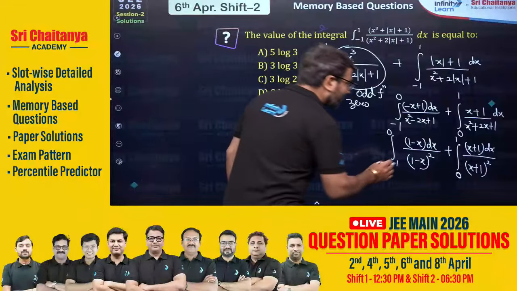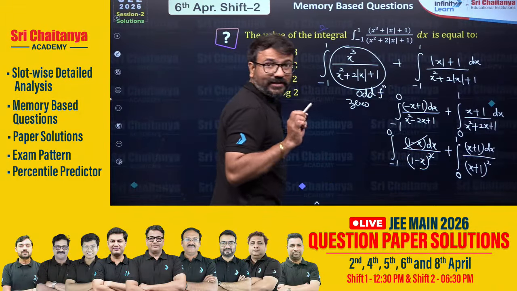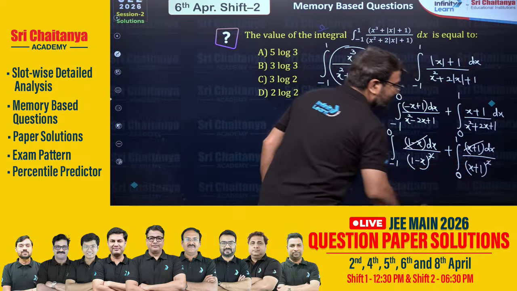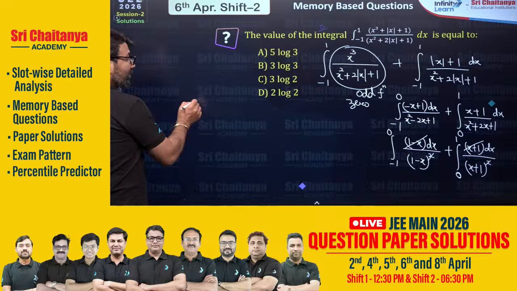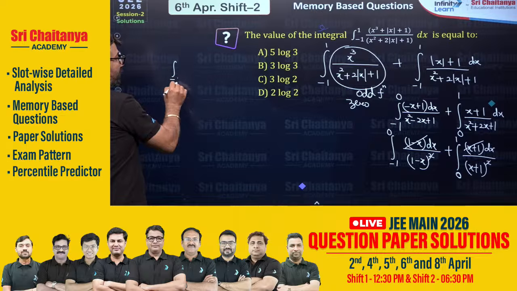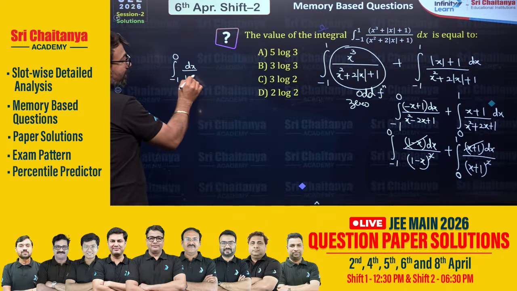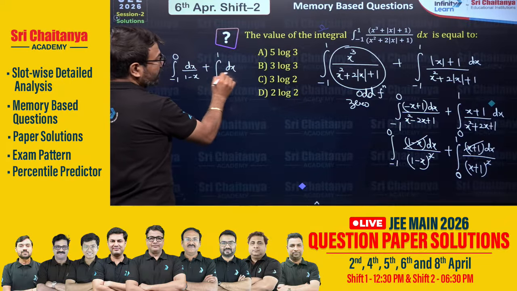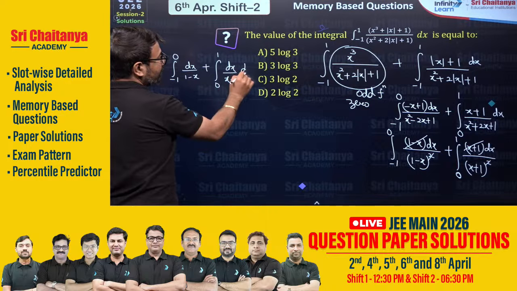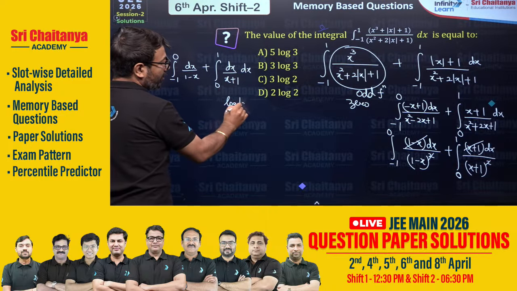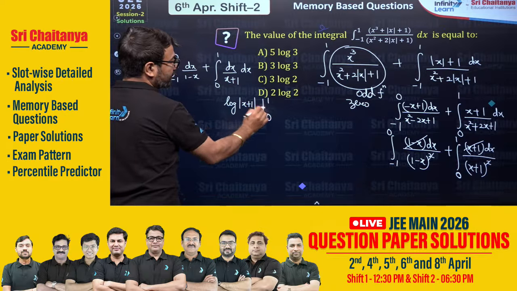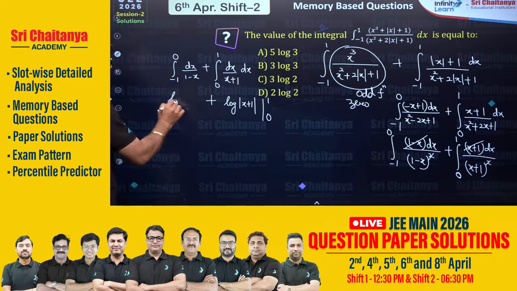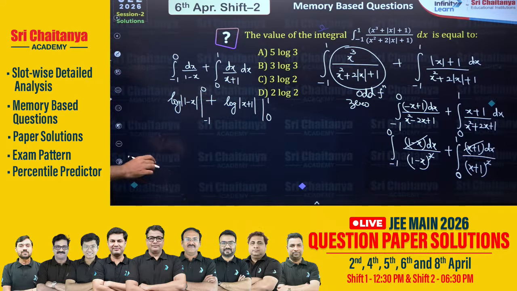Alright. Now here 1 minus x gets cancelled with 1 minus x. x plus 1 gets cancelled with x plus 1. So we are left with minus 1 to 0, integration of dx over 1 minus x, and then plus 0 to 1, integration of dx over x plus 1. So here you have log x plus 1 and then 0 to 1, and here you have log 1 minus x and then it is minus 1 to 0.